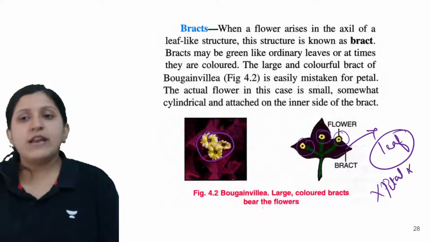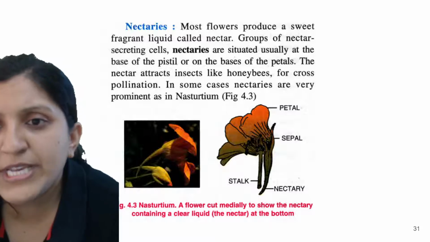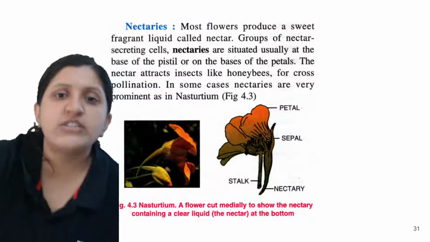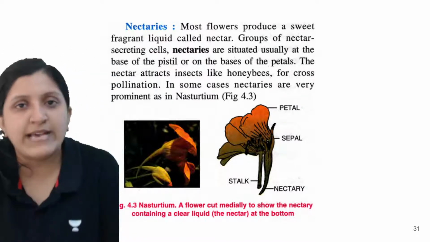The flower is attached on the inner side of the bract. So this is one example: here is the flower, and here is the leaf structure, which is again a bract itself. All right. So nectaries: most flowers produce a sweet fragrant liquid that we call nectar.